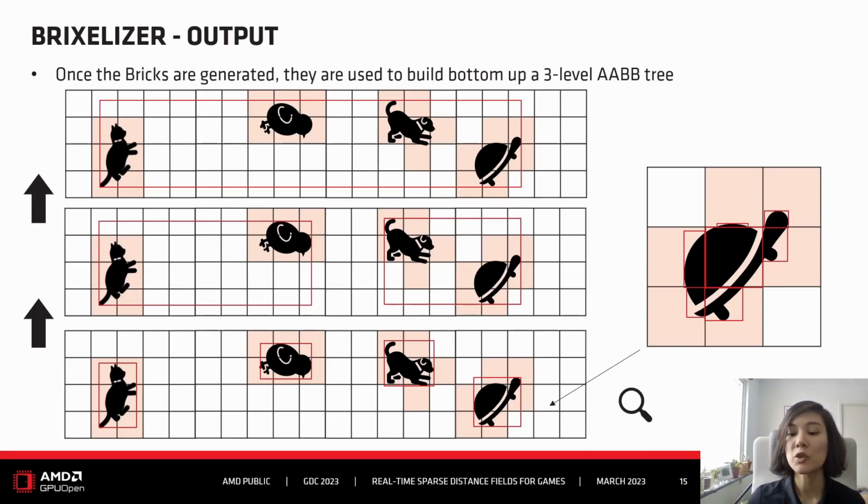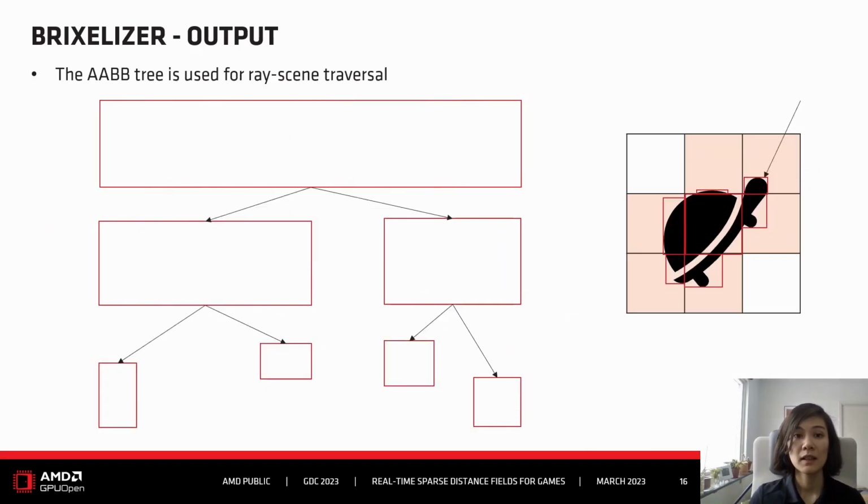Then when we traverse the scene, we start at the AABB tree. The ray checks all the AABBs to see if it intersects with them. If yes, we go down to the child nodes. At some point we reach the leaf nodes, which means we are actually reaching the bricks. Then we swap to traversing the distance fields.